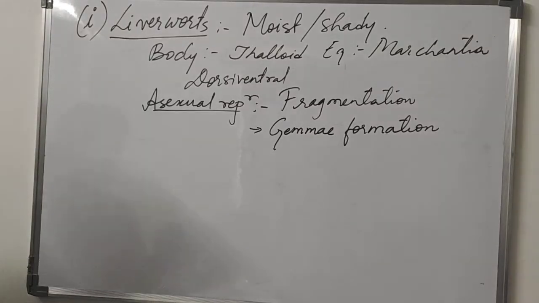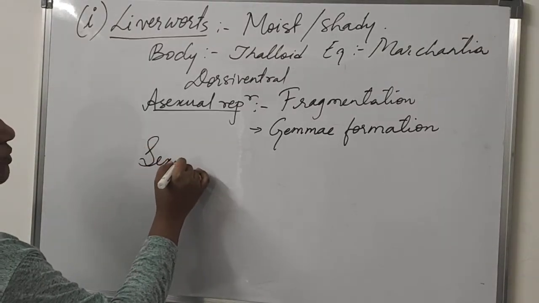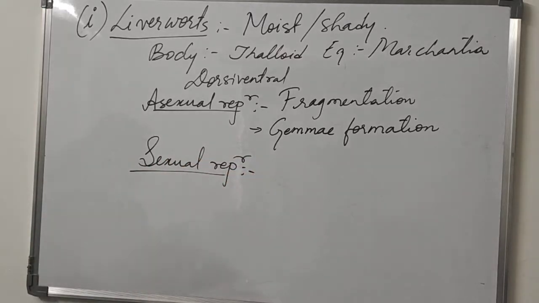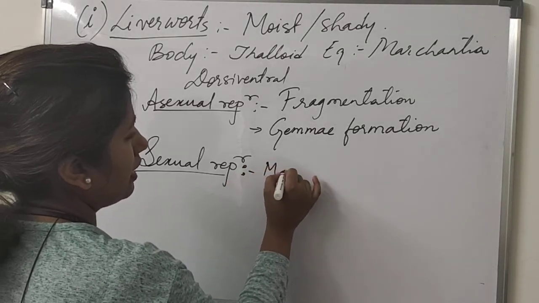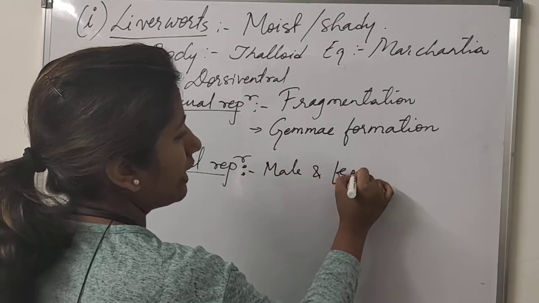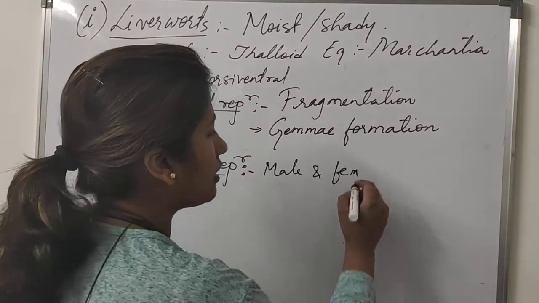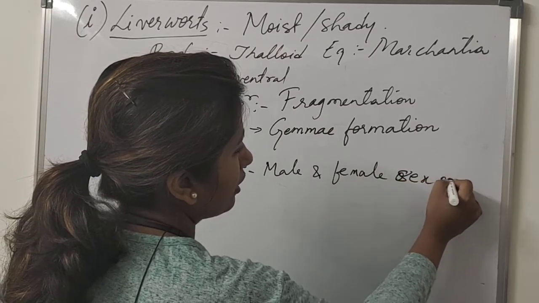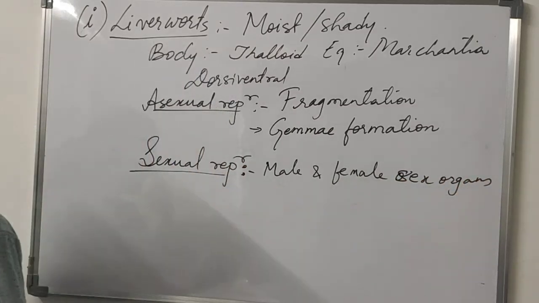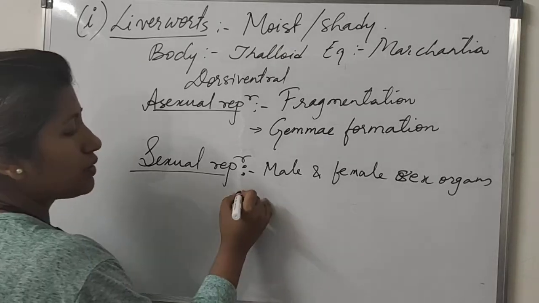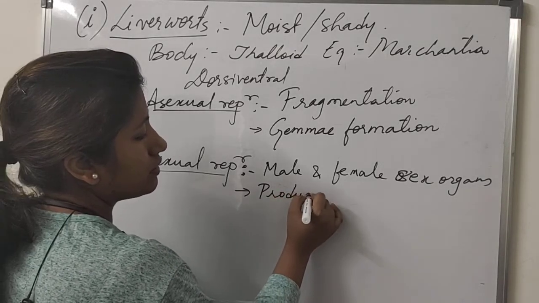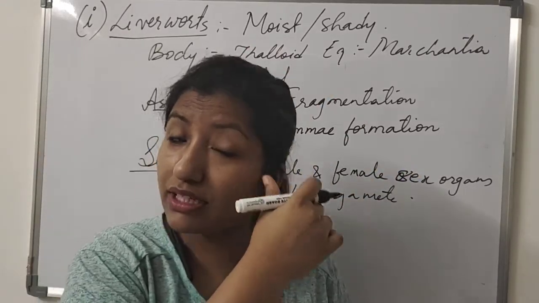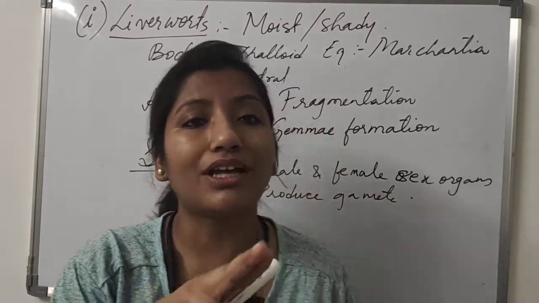And then they also opt for sexual reproduction, which we have already seen earlier. For sexual reproduction they have male and female sex organs. The antheridium is the male organ, and the archegonium is the female sex organ. These 2 organs will produce gametes. I'll not go into that again because it is the same as what we have learned. The gametes will fuse together to form a zygote.